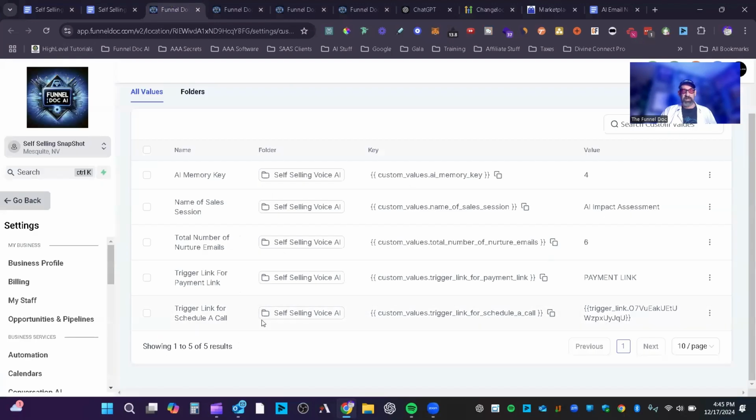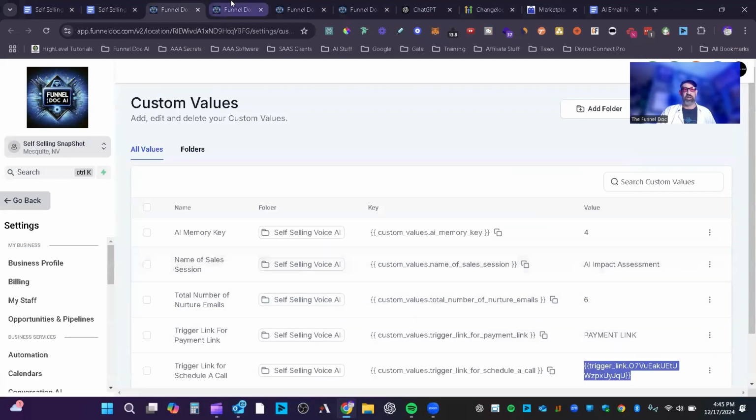So we'll jump on in. You'll see here they are here. I've got the memory key. I've got my name of the session. I've got the total number of emails for this, 6. This just says payment link because I didn't actually do it. You will need to put your payment link there. And then here's the trigger link that I did make for the schedule session.